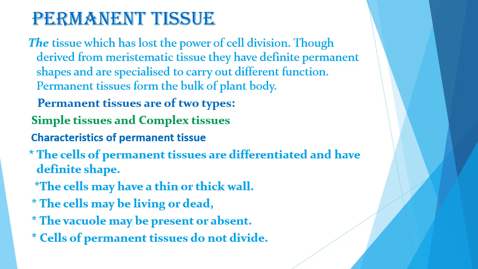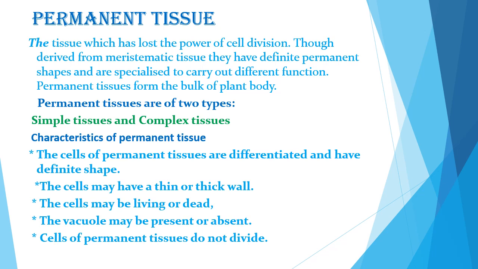In this way, cells of meristematic tissue differentiate to form cells of permanent tissue. So the tissue which has lost the power of cell division is called permanent tissue. Though derived from meristematic tissue, they now have a definite permanent shape and are specialized to carry out different functions.